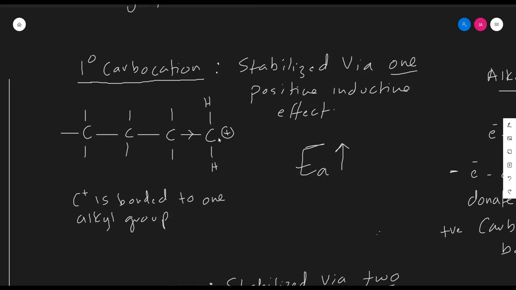As you can see here, this carbon atom is bonded to 2 hydrogen atoms as well as one alkyl group. Thus, this carbon atom can attract one bonding pair of electrons towards it to stabilize its positive charge and spread it over its neighboring alkyl group. And thus we state this primary carbocation is stabilized via one positive inductive effect.